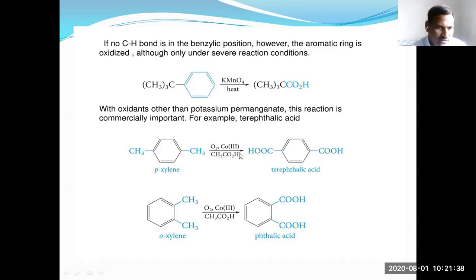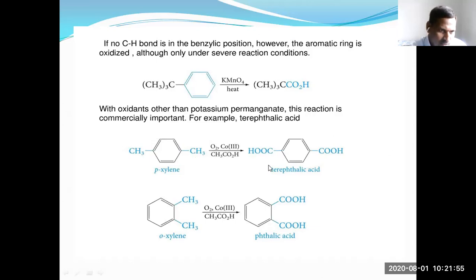This reaction is useful because you can find out the position of side chains on the benzene nucleus.